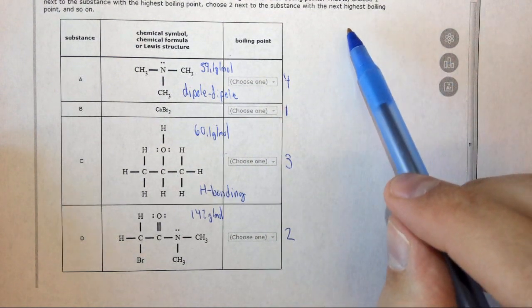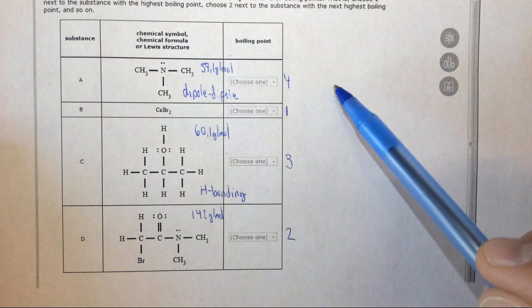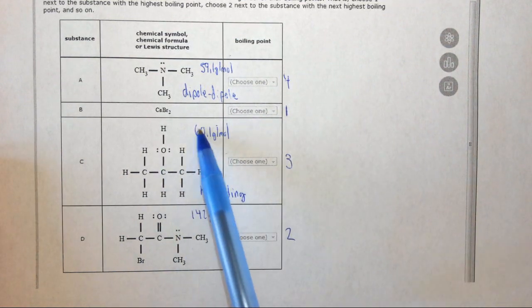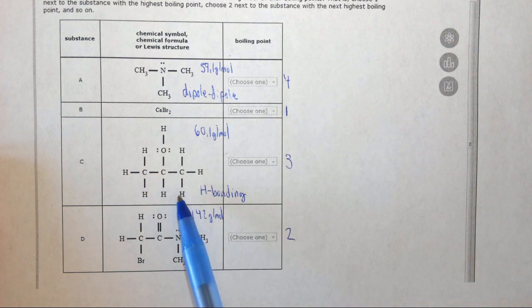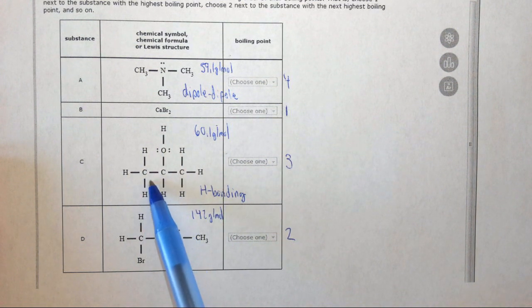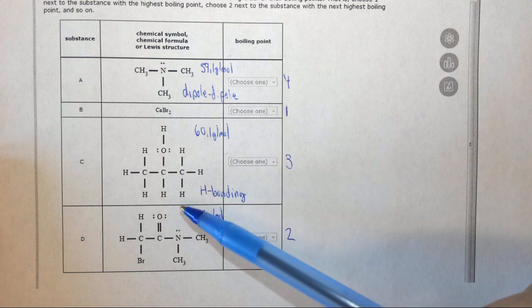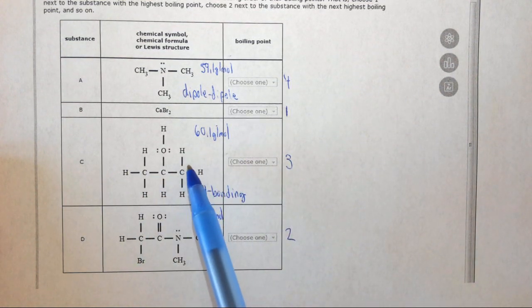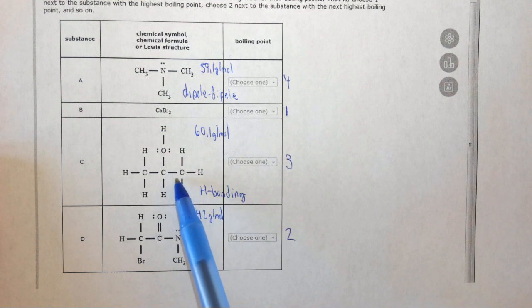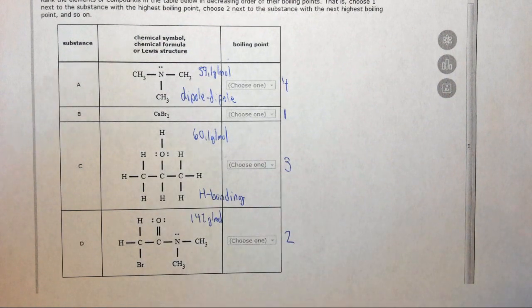Remember that boiling point is about separating one molecule from another. So in a liquid, let's say isopropanol molecules are relatively close together. If we add heat energy, we can get them to fly apart and separate and boil. This depends on the intermolecular forces. The stronger the intermolecular forces, the more energy you're going to have to add. Said another way, the higher the boiling point of the molecule.